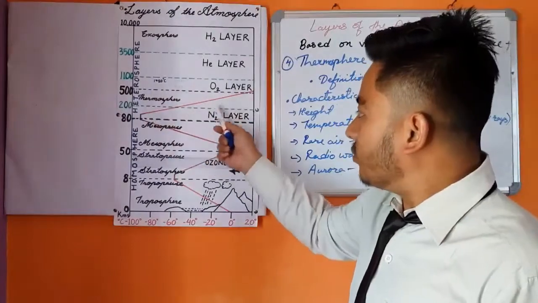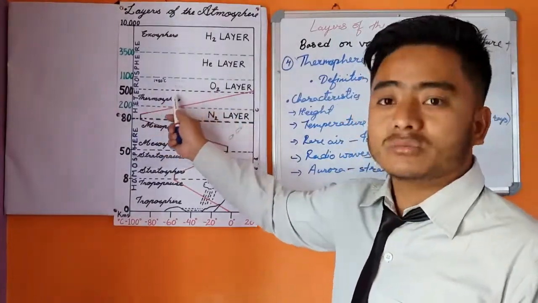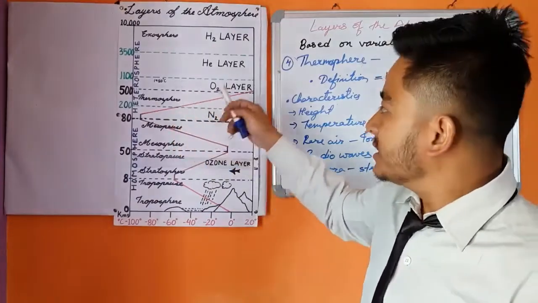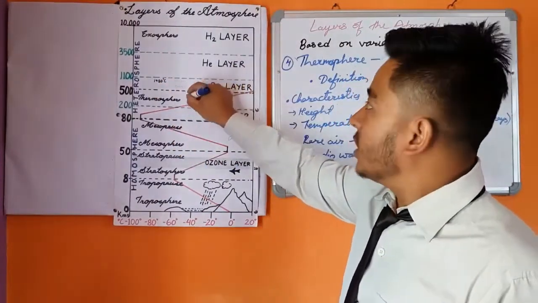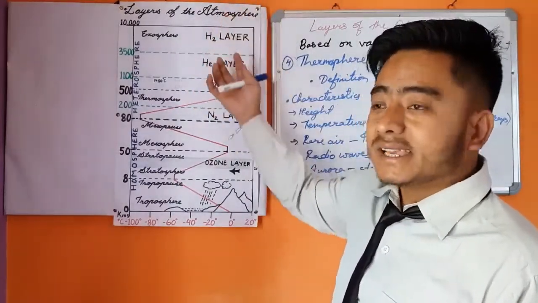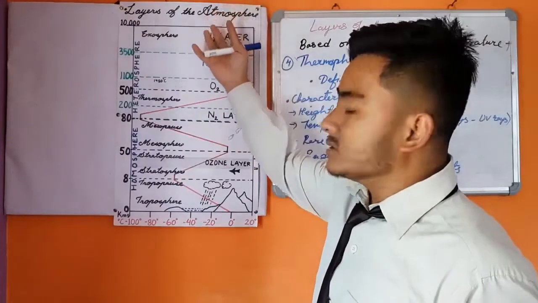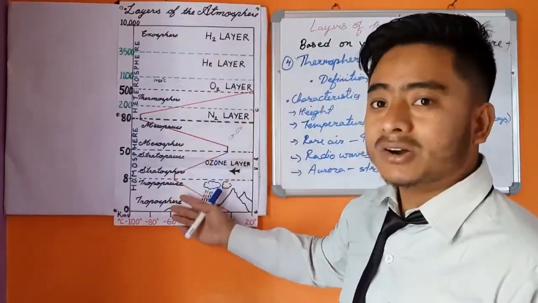What is the reason behind the increase of the temperature in this thermosphere? The reason is this layer absorbs all the X-rays and short-wavelength ultraviolet rays that are coming to our earth.